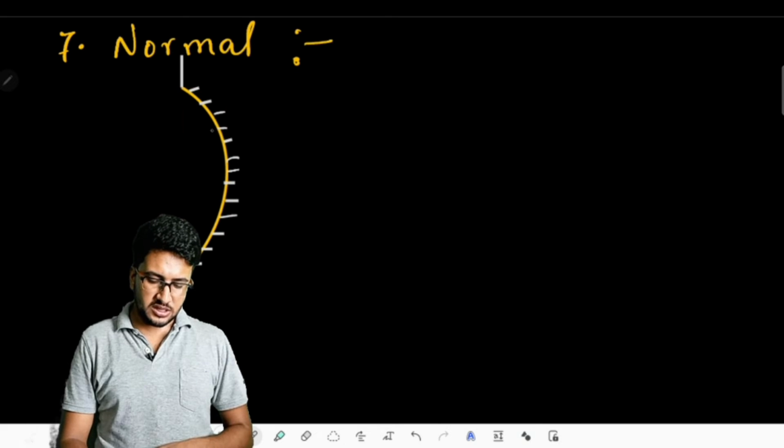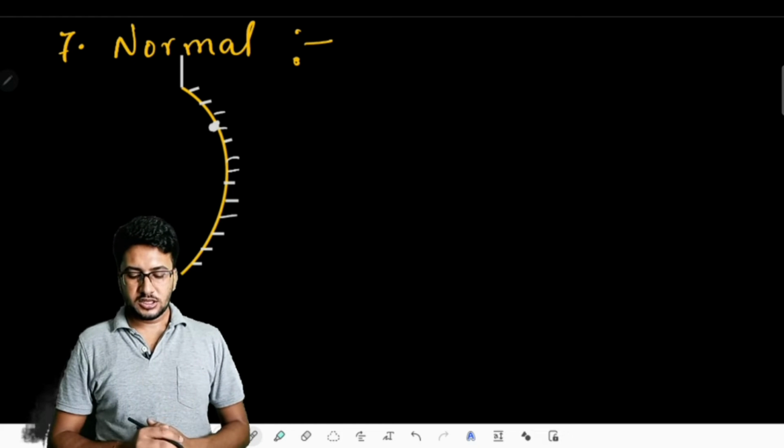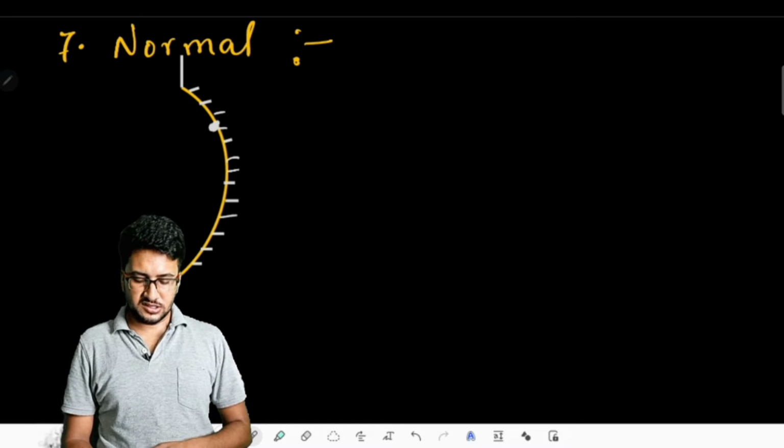Suppose I am choosing this point where I need to draw the normal. I need to draw a normal to this point on the spherical mirror. In this case, this is a concave mirror.